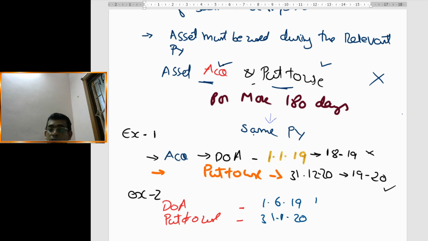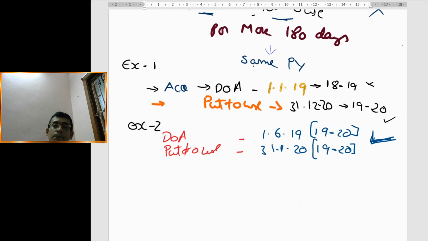Now, acquisition happened in financial year 19-20, and put to use also happened in the same financial year 19-20. Both happened in the same year. Then this provision is going to be applicable, as both the transactions are happening in the same previous year. Now what is this provision? We are discussing whether this provision is applicable or not.